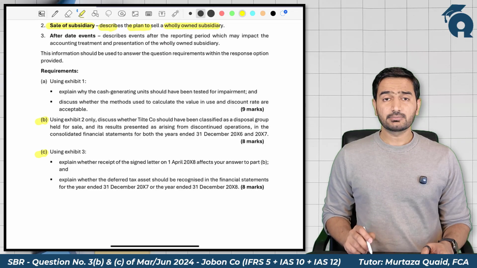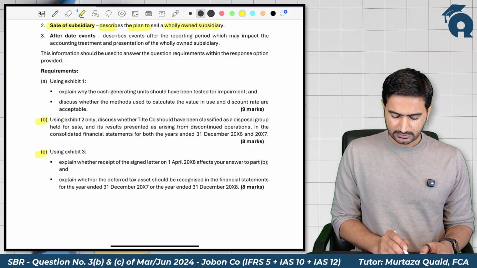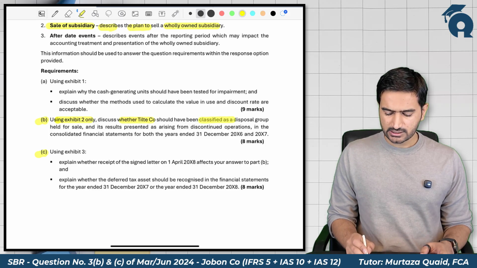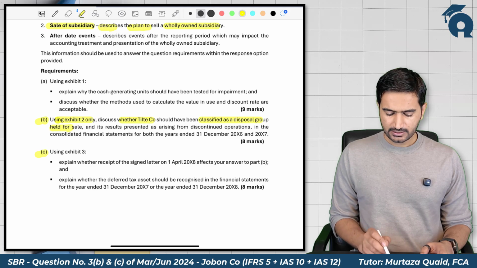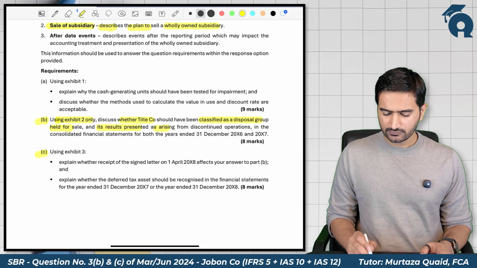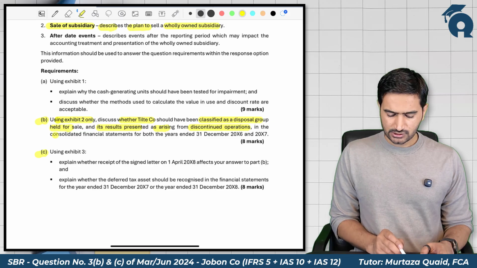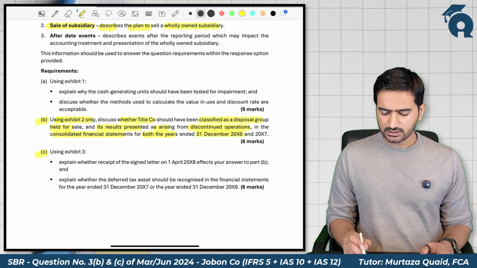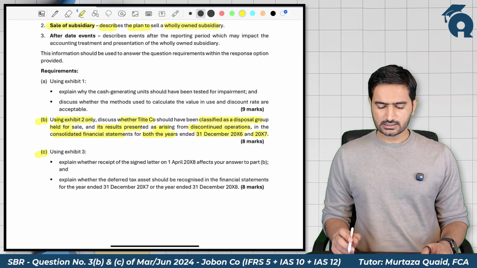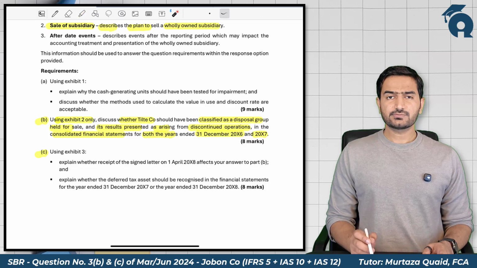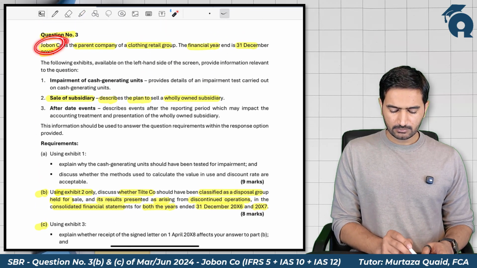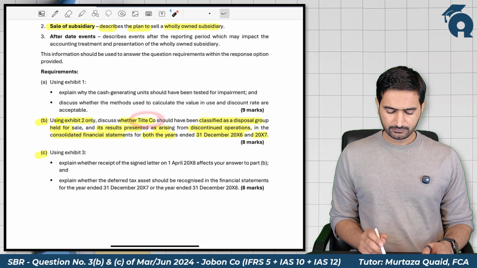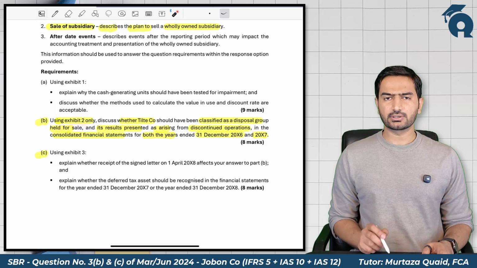The requirement of part B requires us, using Exhibit 2 only, to discuss whether Title company should have been classified as a disposal group held for sale and its result presented as arising from discontinued operation in the consolidated financial statements for both the years ended 31st December 2006 and 31st December 2007. So the parent company is Jobon company, and there is a subsidiary named Title company, of which information is provided in Exhibit 2.